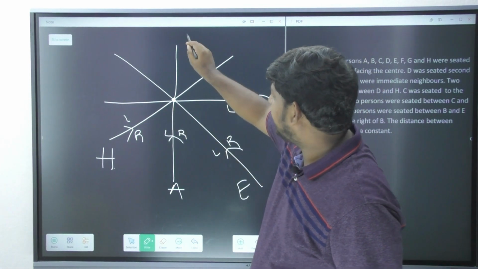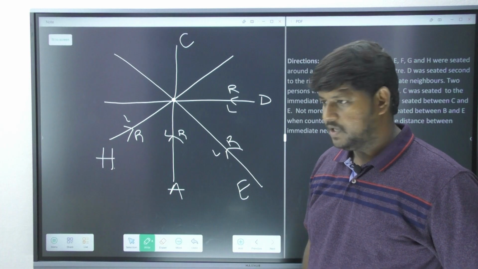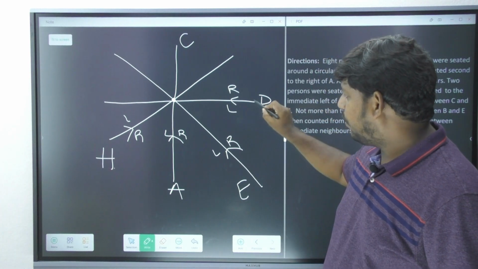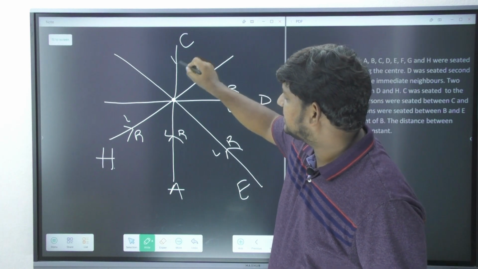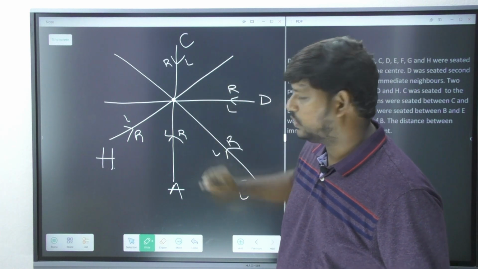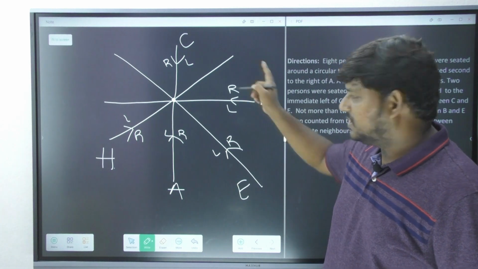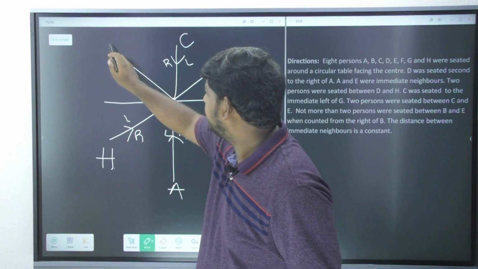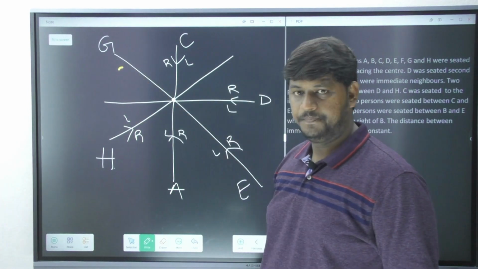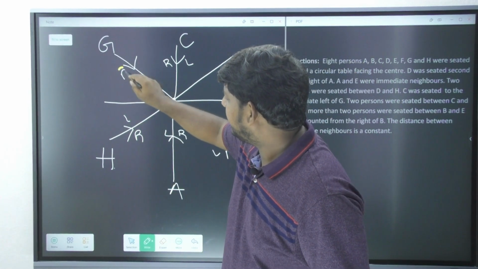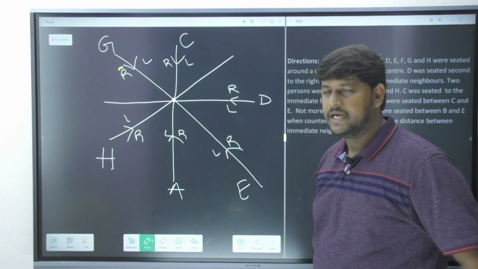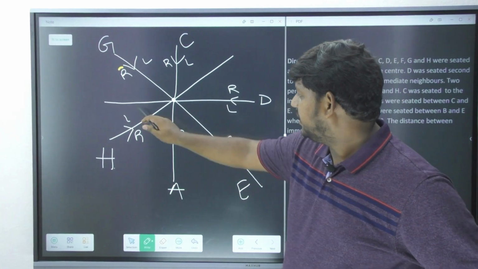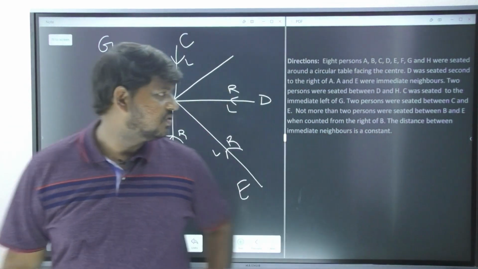If I allow C at this particular position, understand, two persons are there in between E and C. 1 and 2, I can bring C over here, that is opposite to A. There are two persons. Immediate left of G, C should be sitting, so I can allow G here. So this is the way I am going to apply them. Immediate left of G, C has to come here, correct? There are only two places vacant now. Let's move on to the next information.